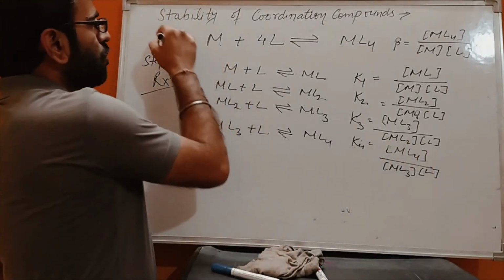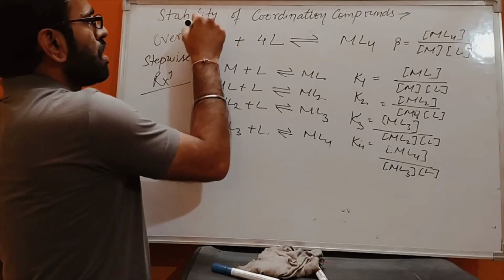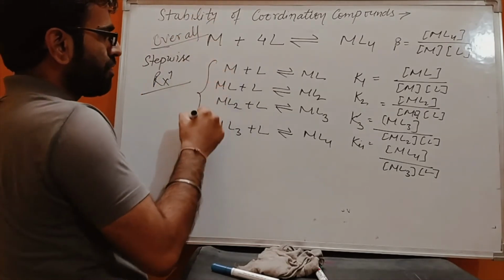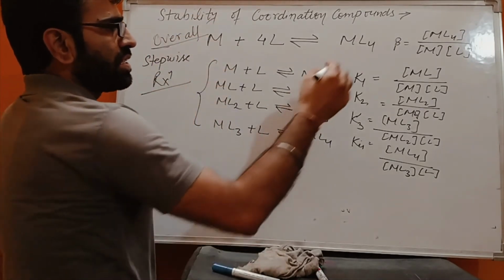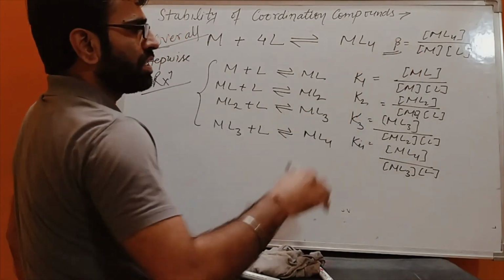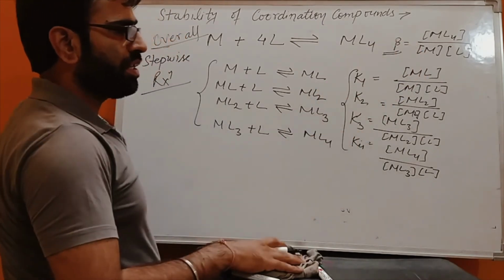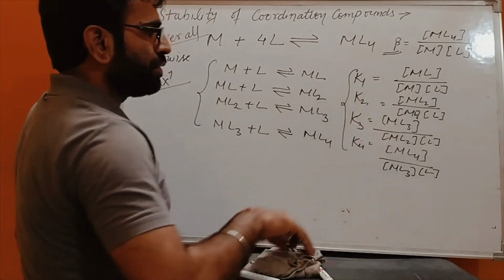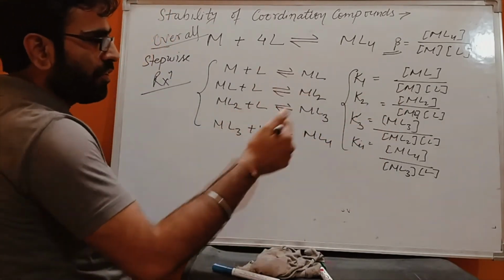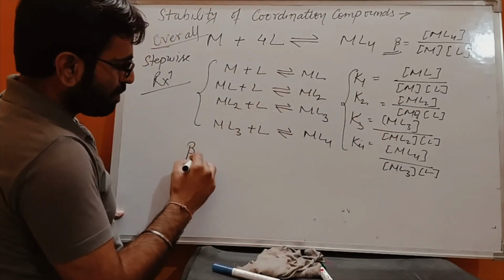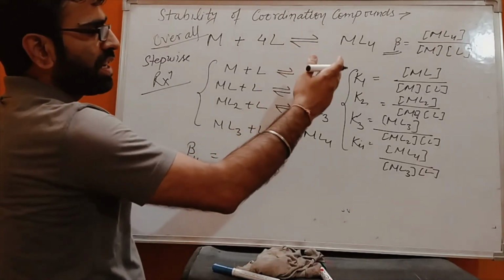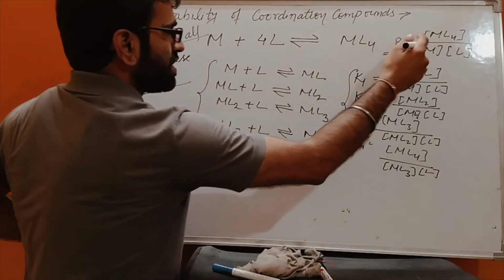So this is the overall reaction, and these are the stepwise reactions. This is the overall stability constant. These are the stepwise stability constants, and from these values we can find a new relation between beta 4 and K1, K2, K3, K4. This is beta 4 as it is for the 4 ligands.